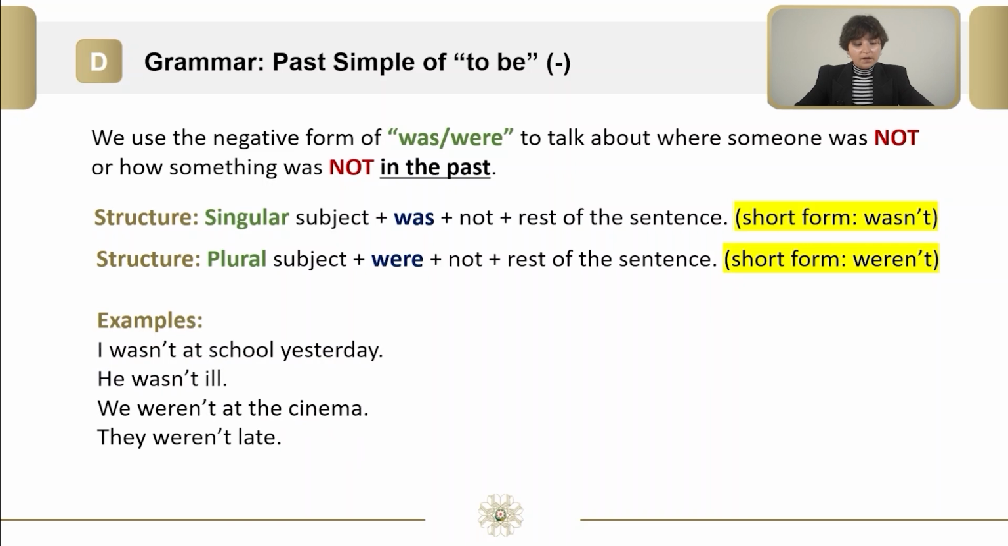Examples are: I wasn't at school yesterday. He wasn't ill. We weren't at the cinema. They weren't late.